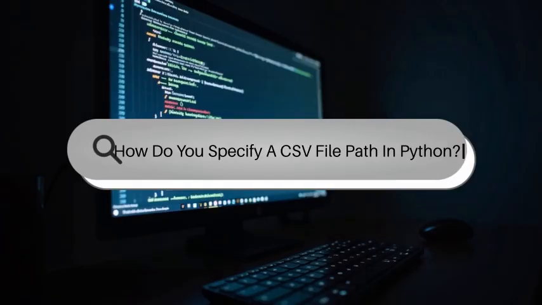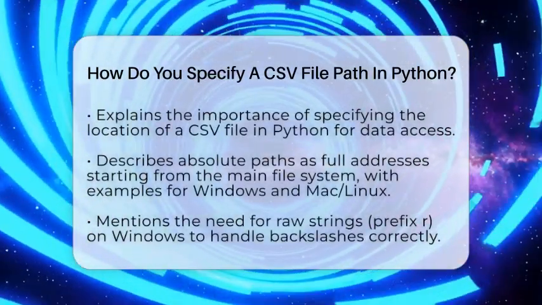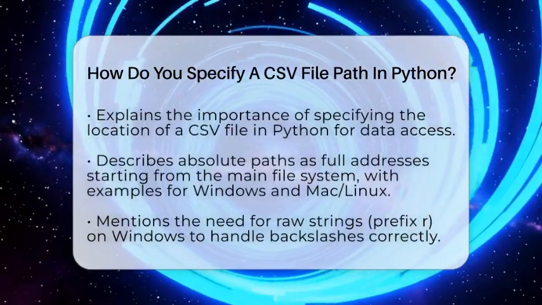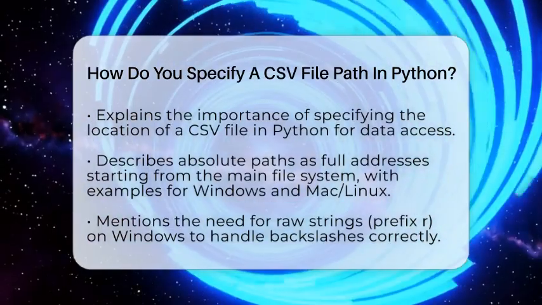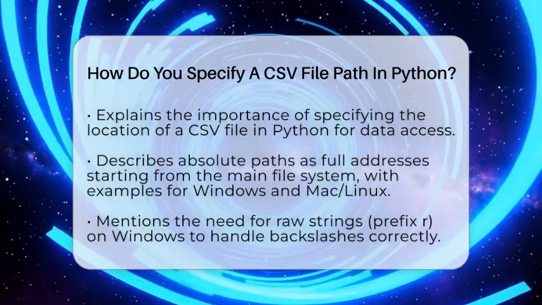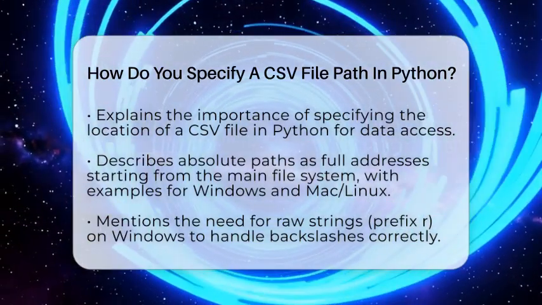How do you specify a CSV file path in Python? Imagine you have a bunch of data stored in a file and you want Python to read it for you. The first step is telling Python exactly where that file is. That's what specifying a CSV file path is all about.